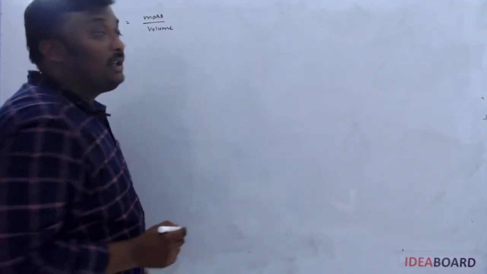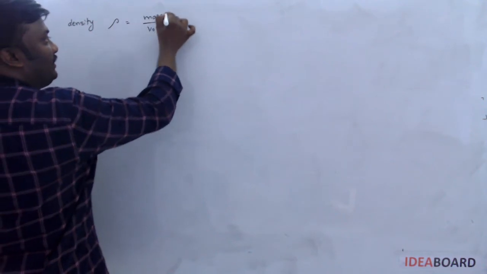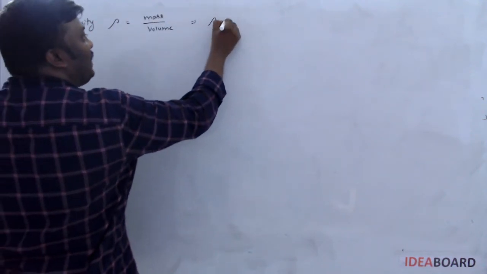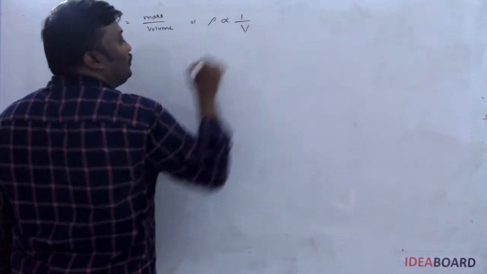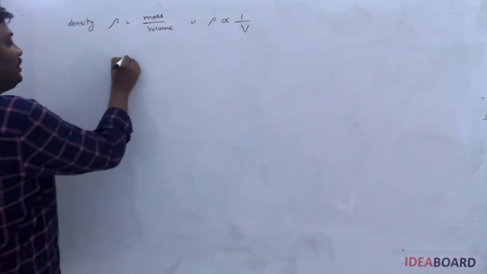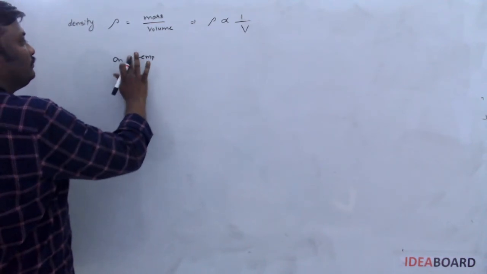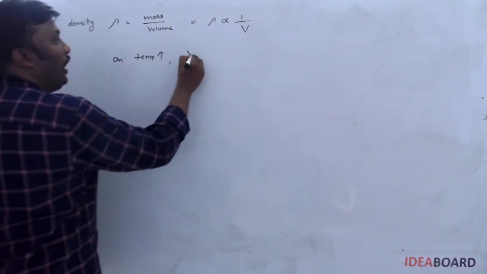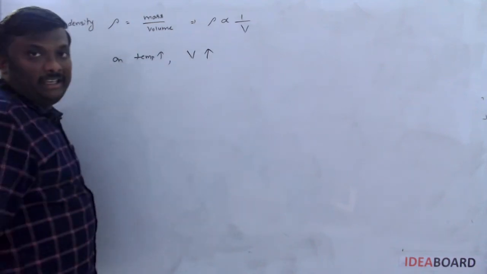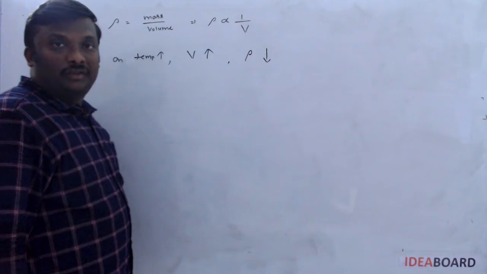On rising temperature, the mass of the solid does not change, it remains constant, hence density is inversely proportional to the volume. On rising temperature, volume increases, that's why density decreases.